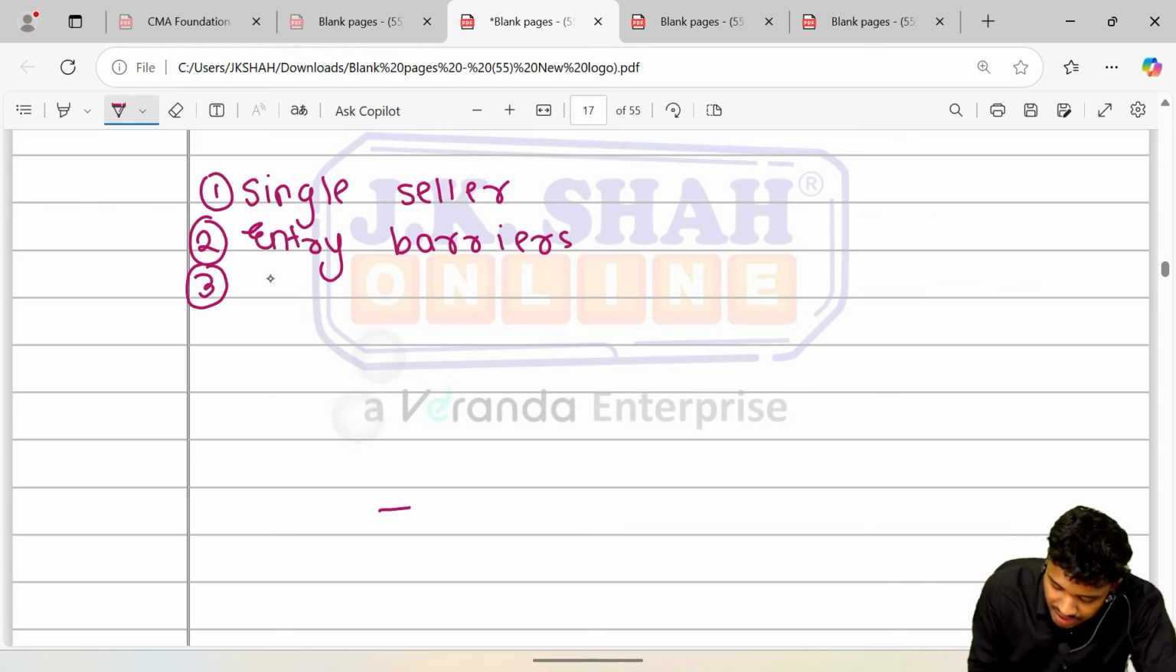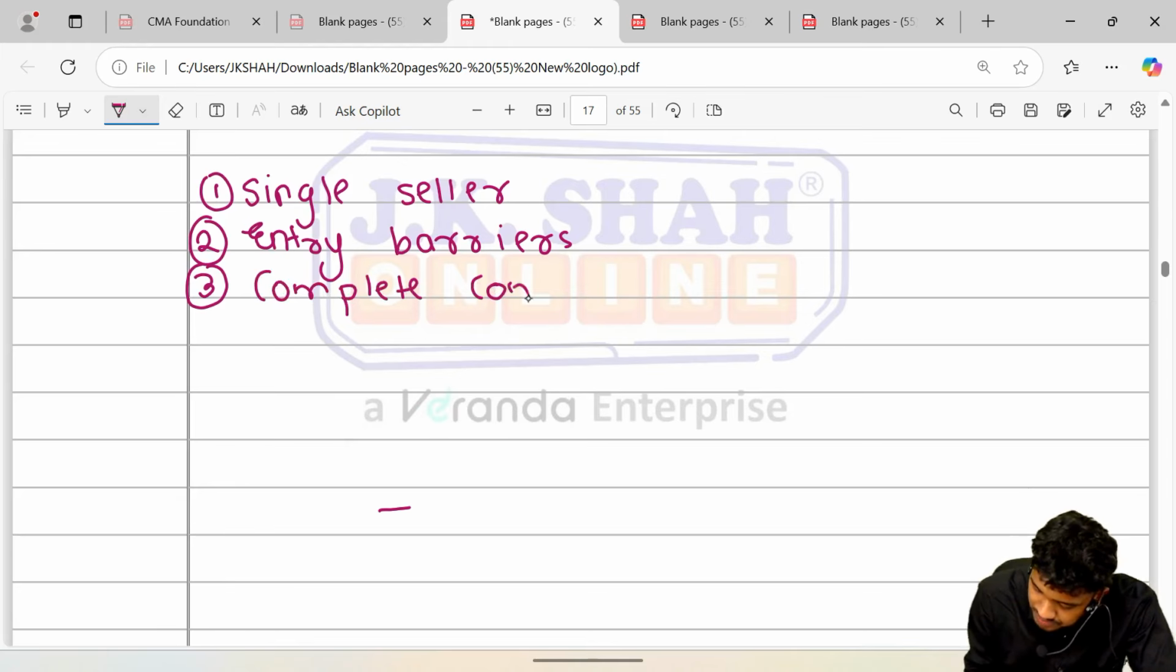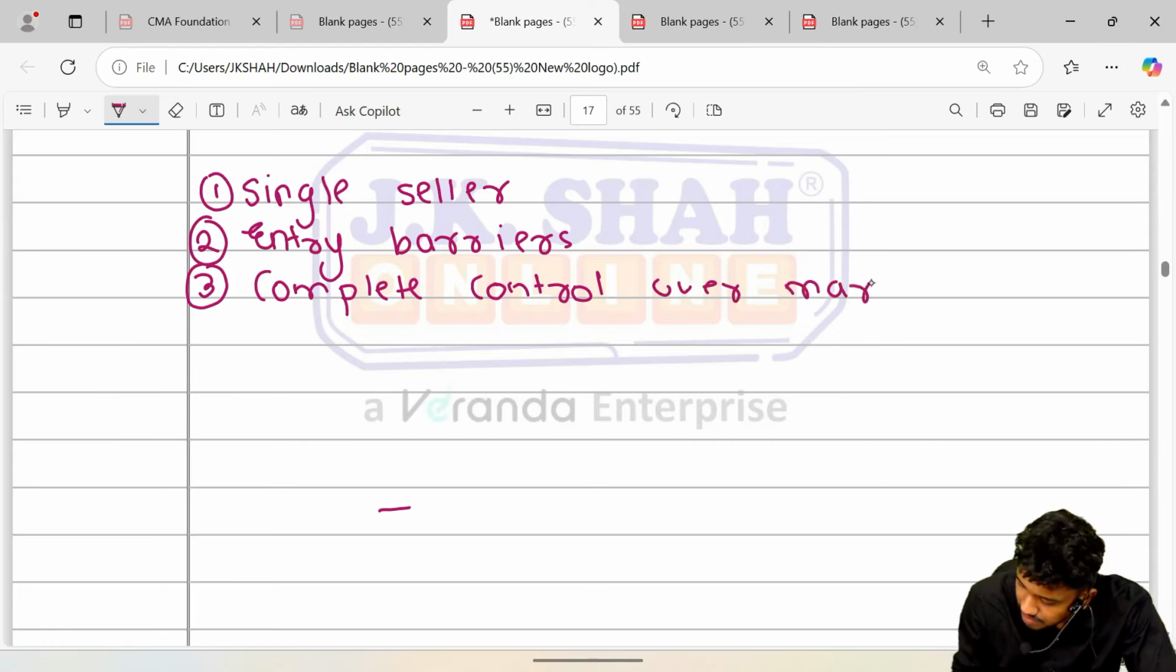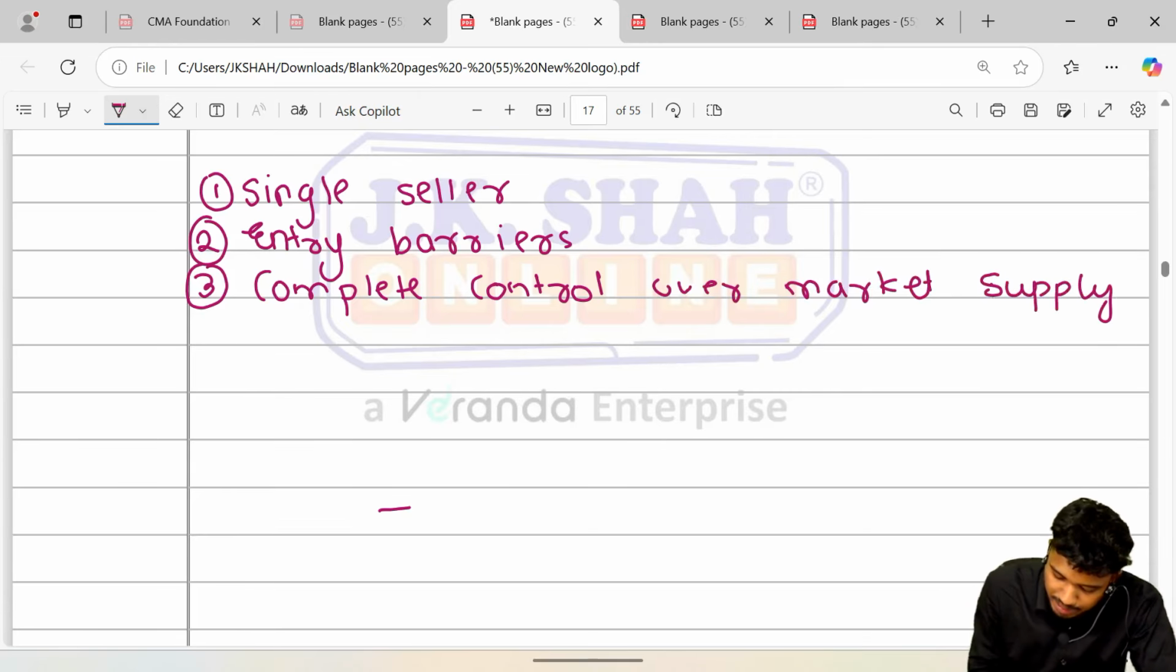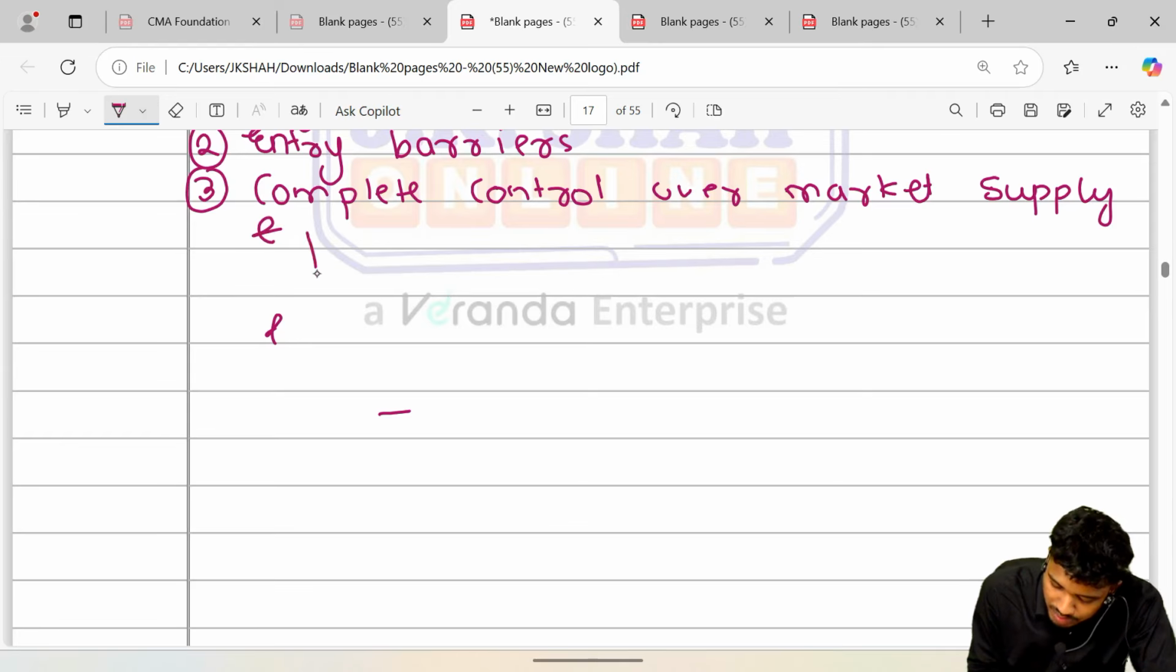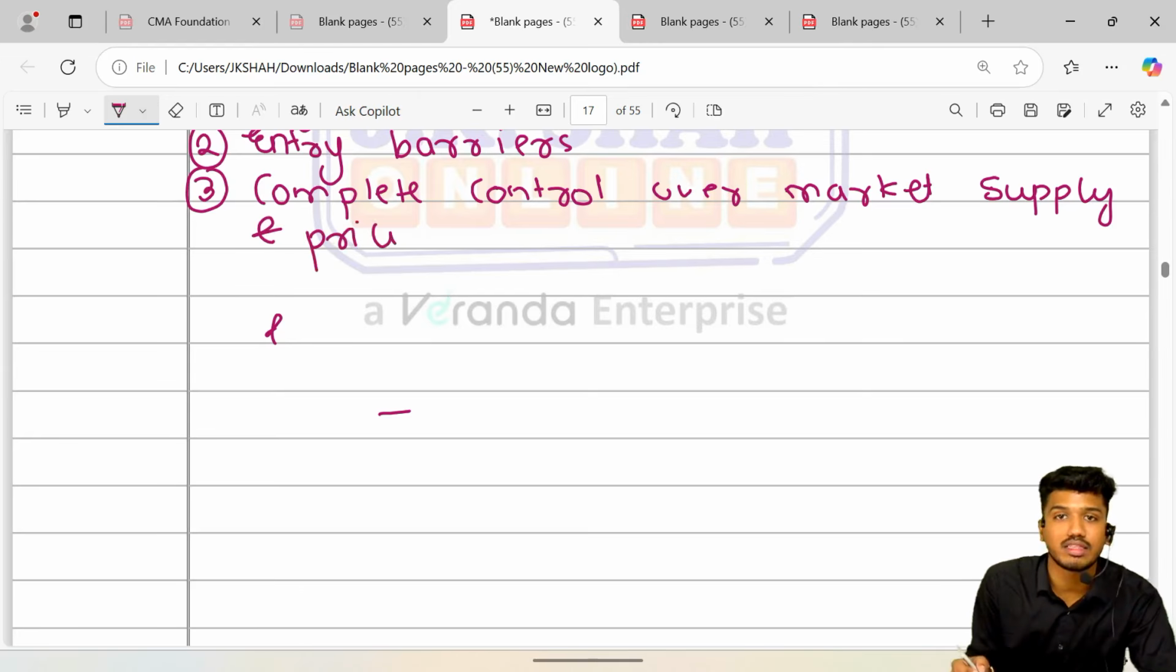Next, he has complete control. Mind you guys, he has complete control over market supply and price, but it would be a stupid decision to control both at the same time.